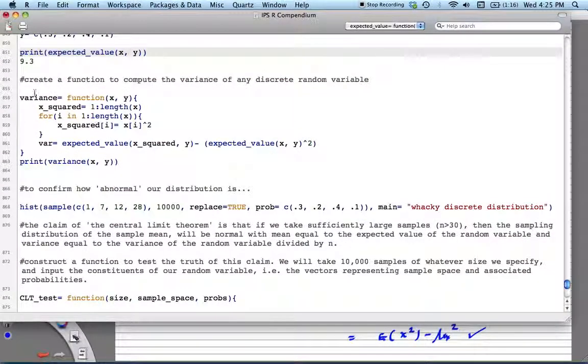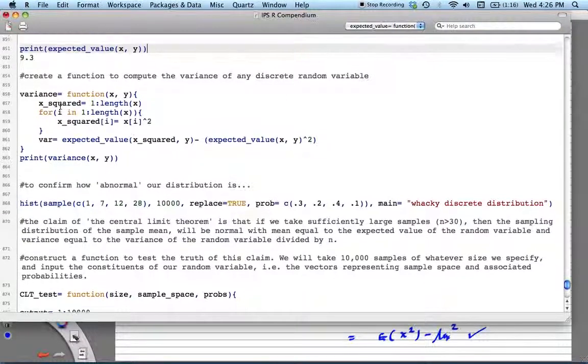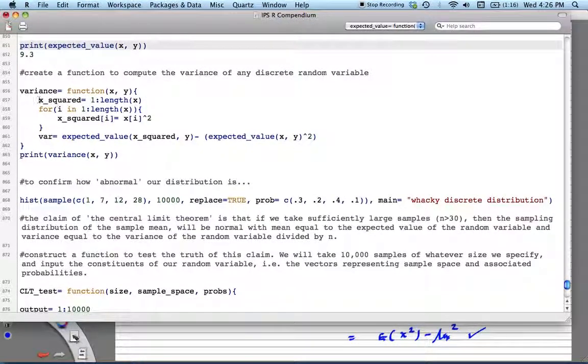Okay, so we pop into our editor here and we look at what I've done. So I'm making a function. It's going to eat two vectors, the sample space once again and the probabilities. I'm going to define this output vector in advance because we're going to be doing something with our x, namely squaring it.